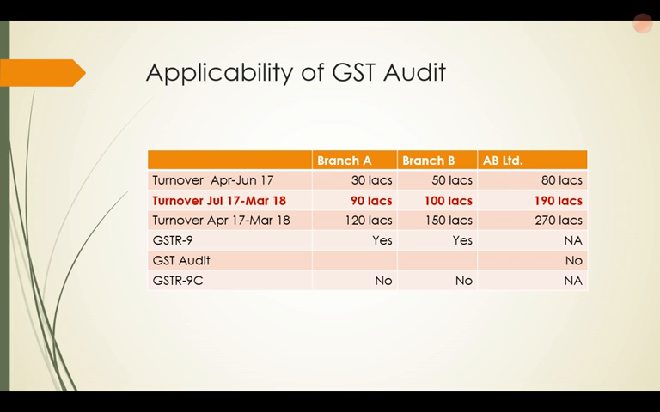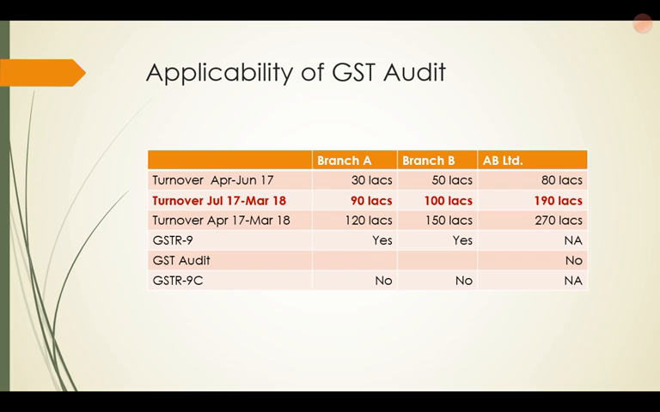Let us take the case of a company, AB Limited, which has two branches. The turnover from April to June 17 of branch A was 30 lakhs and branch B was 50 lakhs, so the total was 80 lakhs. Turnover from July 17 to March 18 was 90 lakhs for branch A and 100 lakhs for branch B, total 190 lakhs, and the total turnover for the full year for the company was 270 lakhs. So in this case, whether GST audit will be applicable or not.